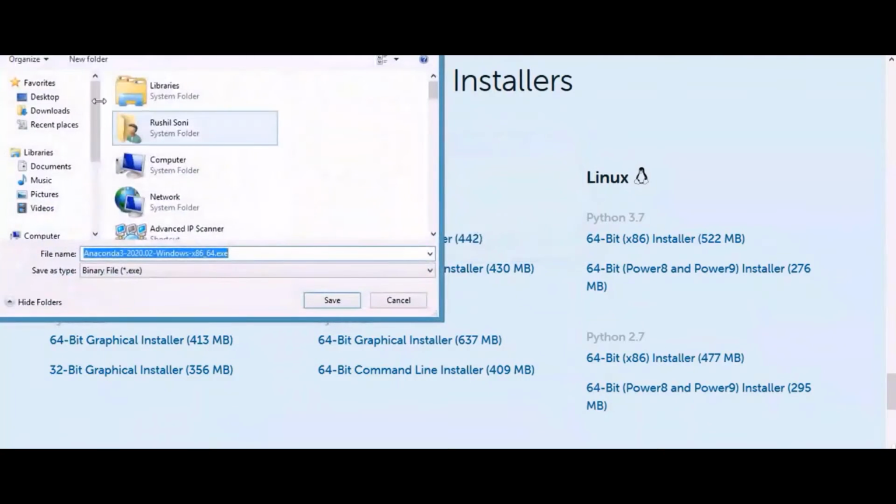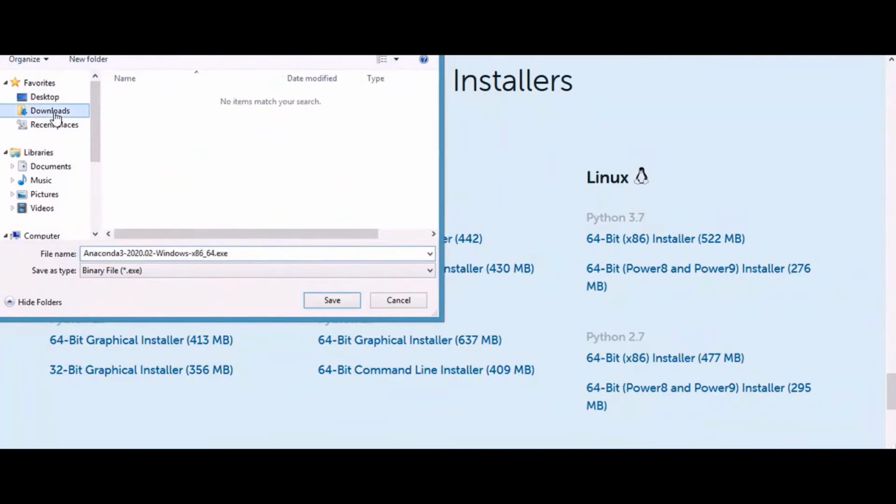So I will save the installer in my downloads folder. It may take some time depending upon the internet connection.